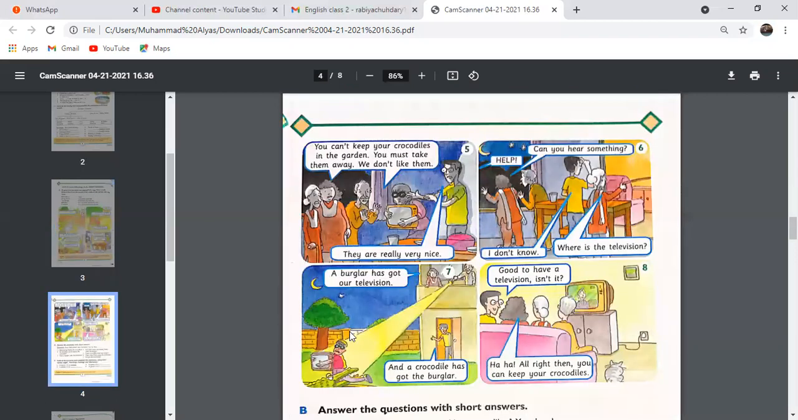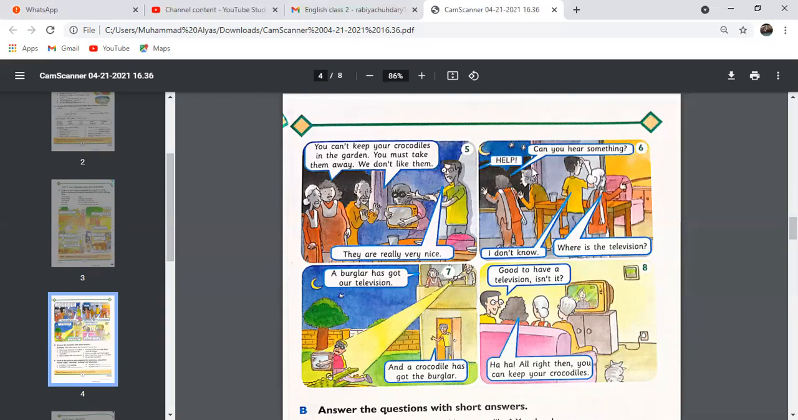Page number 5, picture 5. Okay, what is the family members saying? You can't keep your crocodiles in the garden. You must take them away. We don't like them. They all are saying all together, and they are not saying that the burglar is holding the TV in his hand. And what Uncle Umar is saying, they are really very nice. The crocodiles are very nice.